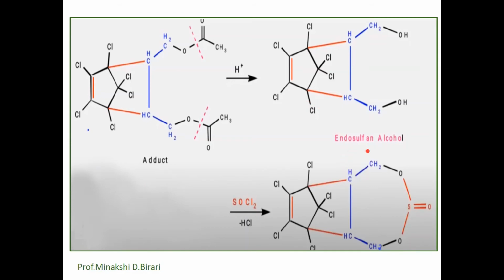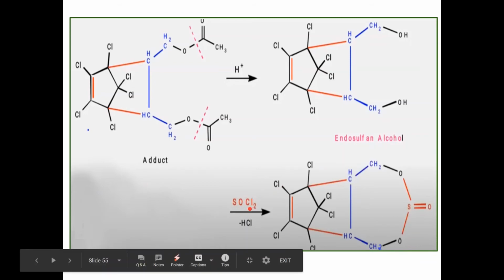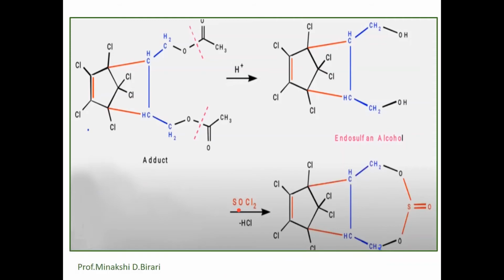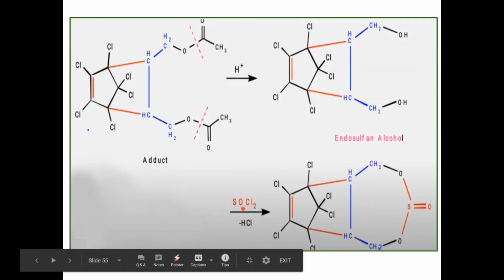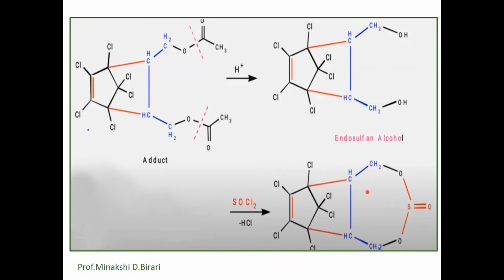It is further treated with thionyl chloride, SOCl2. We know that thionyl chloride is a chlorinating agent, so that we can get the final product, that is endosulfan, having the molecular formula C9H6Cl6O3S. So this one is the synthesis of endosulfan.